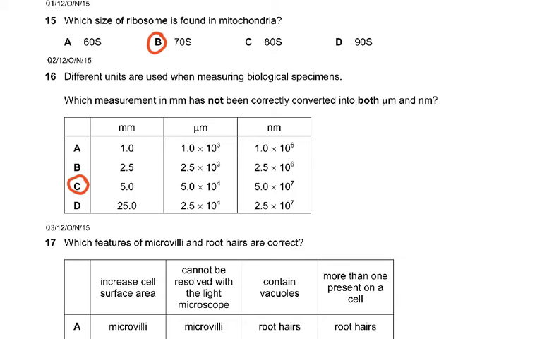Questions 15 and 16 are very basic. Which size of ribosome is found in mitochondria? 70S. Different units are used when measuring biological specimens. Which measurement in millimeters has not been correctly converted into both micro and nanometers? I'm sure everybody can figure that out.